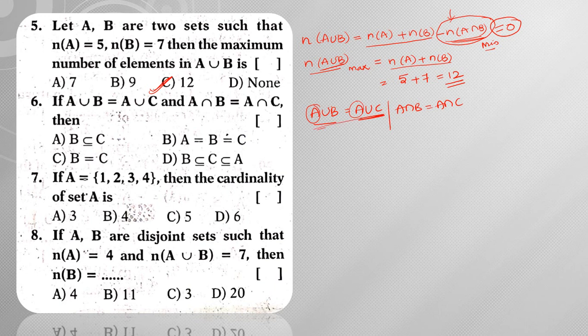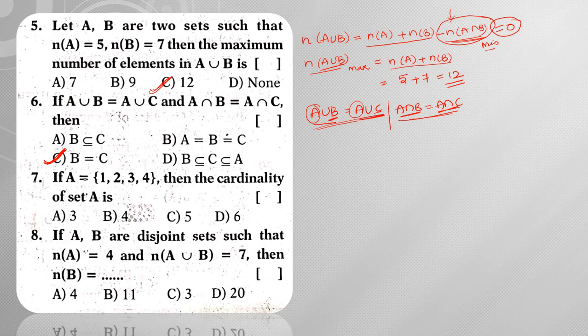When such conditions are given, A union B is equal to A union C and A intersection B is equal to A intersection C, then clearly B is equal to C. It is possible only when B is equal to C, since A is common. Whenever you consider union, that is equal, and when you consider intersection, they are also equal. So it is only possible when B is equal to C.